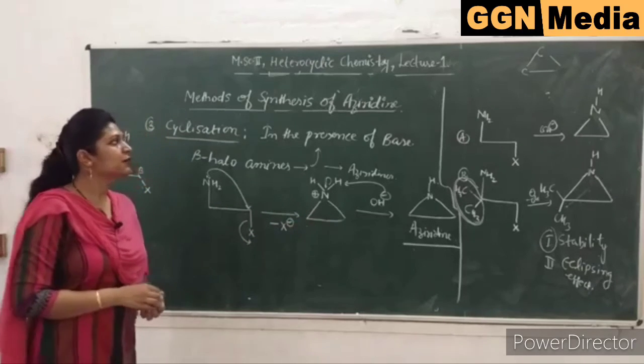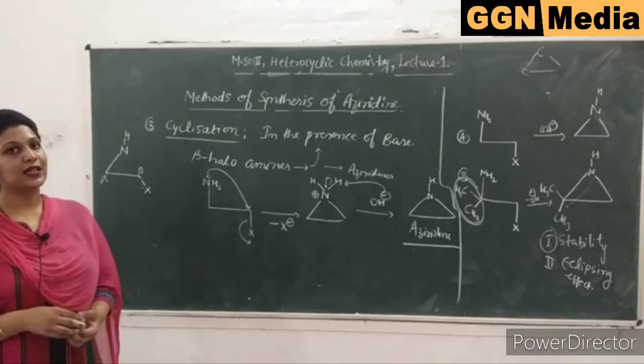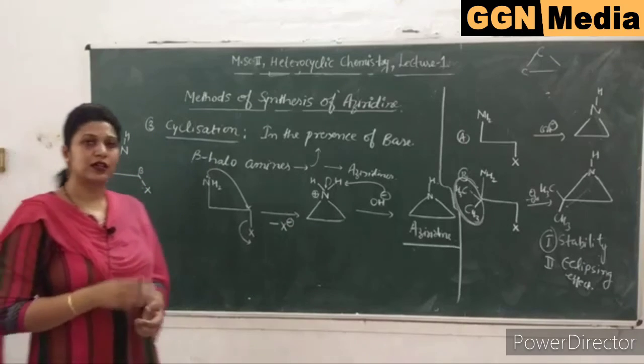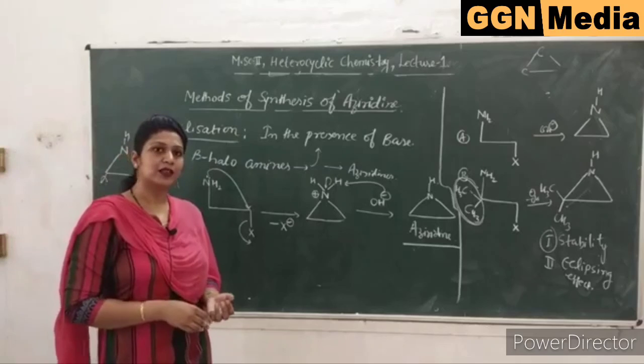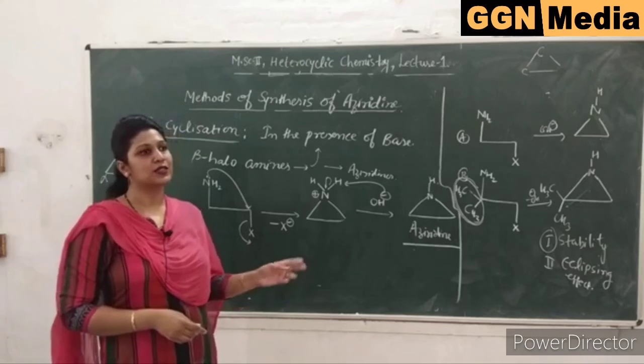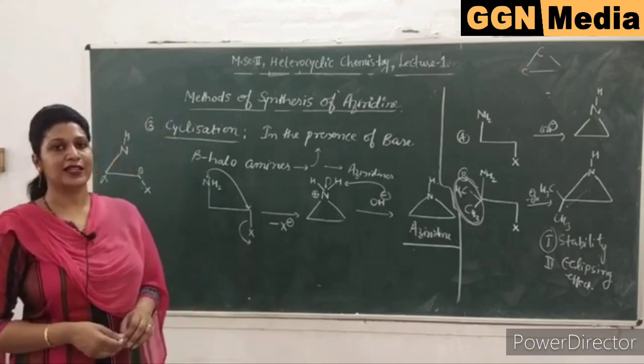So these were the three methods of synthesis of aziridine, and next we will discuss in our next lecture the Hoch-Campbell method, Hassner's method and the Von Braun method. Three methods we will discuss in our next lecture.